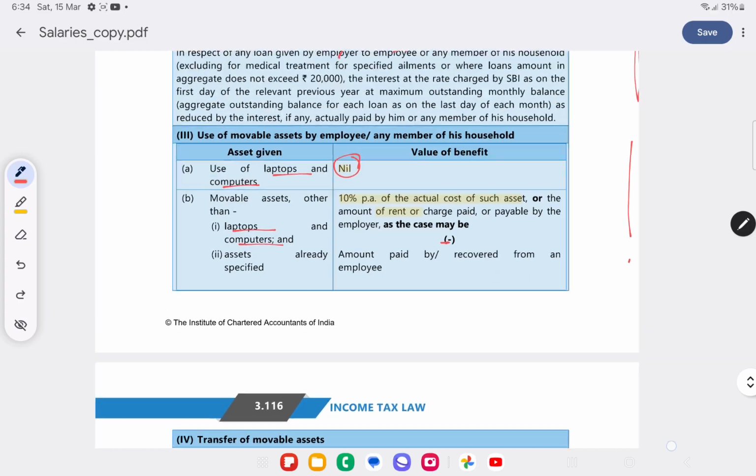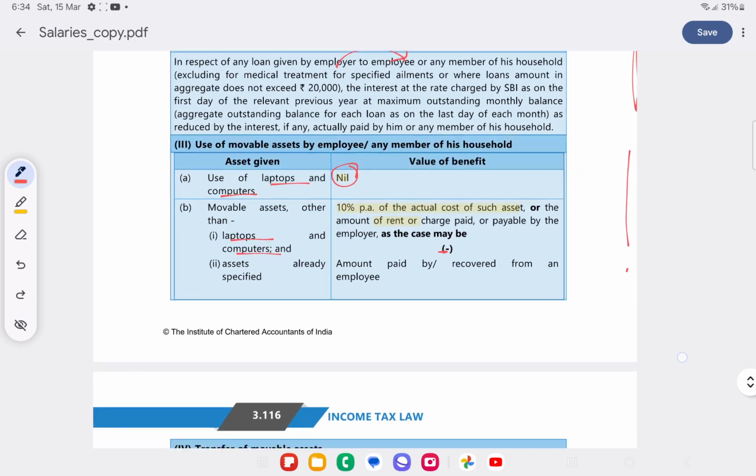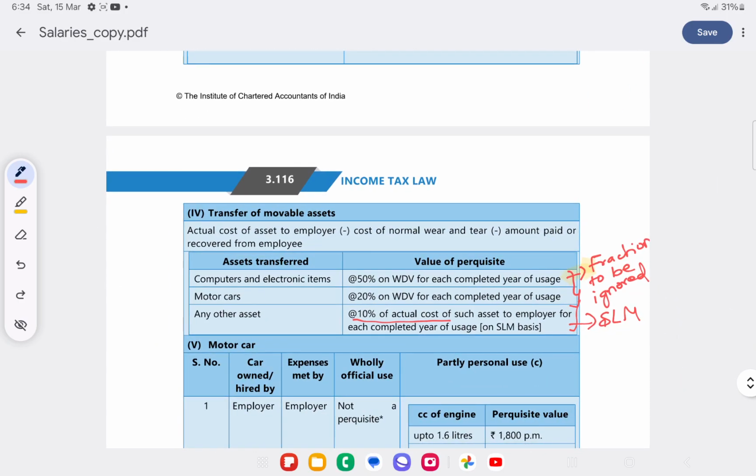Now if there is not use of movable asset but transfer of movable asset, then what will happen? Actual cost minus cost of normal wear and tear, that is, we have to take the WDV or written down value or book value, minus amount paid or recovered from the employee. Suppose computers and electronic items are there, then 50% rate of depreciation will come on WDV for each completed year of usage. Fraction to be ignored. Motor cars 20%, any other asset 10%.